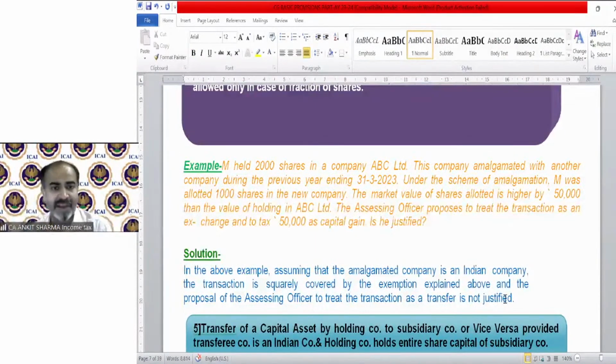This is an example. Mr. M held 2000 shares in company ABC Limited. This company amalgamated with another company during the previous year, 31/3/2023, under the scheme of amalgamation. M was allotted 1000 shares in the new company. The market value of the shares allotted is higher by 50,000 than the value of the holding in ABC Limited. The assessing officer proposed to treat the transaction as an exchange and to tax 50,000 as capital gain. No. Under amalgamation, this cannot be taxable.